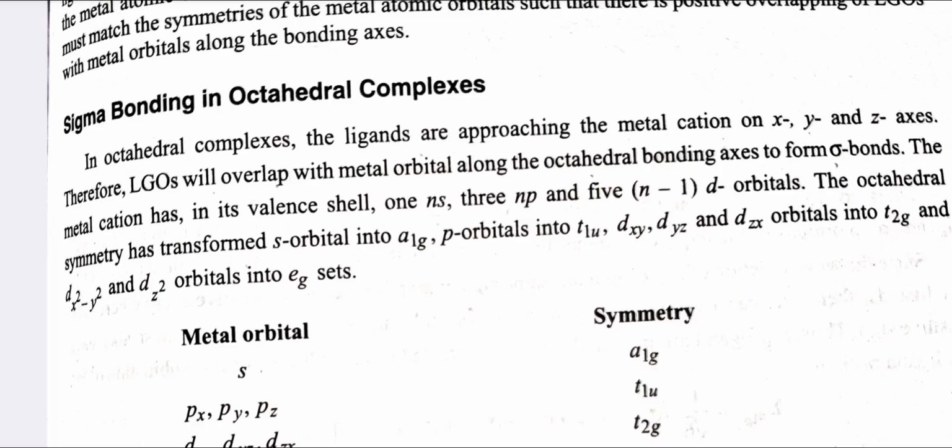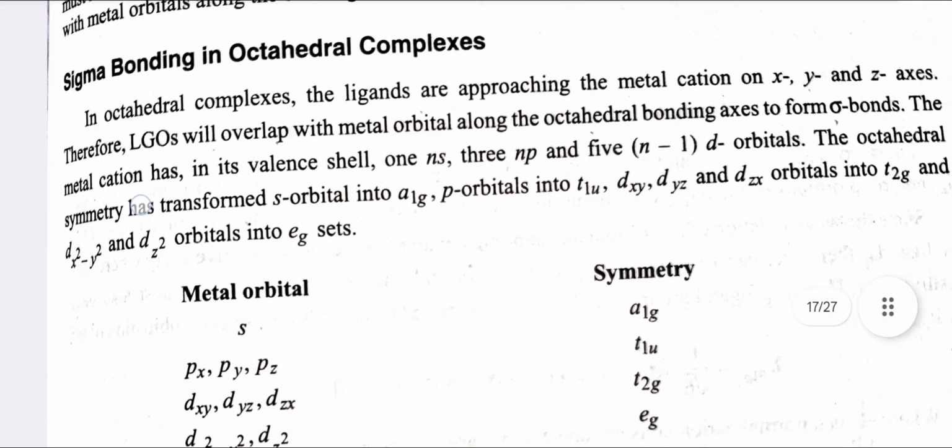Sigma bonding in octahedral complexes. In octahedral complexes, the ligands approach the metal cation on the xyz axes. Therefore, LGOs will overlap with metal orbitals along the octahedral bonding axis to form sigma bonds. The metal cation has in its valence shell one ns, three np and five (n-1)d orbitals. The octahedral symmetry transforms the s orbital into a1g, p orbitals into t1u, dxy, dyz, dzx orbitals into t2g, and dx2-y2 and dz2